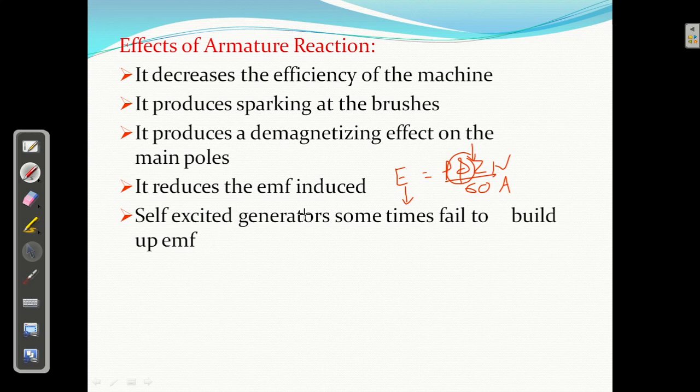And last effect क्या है? Self excited generator sometimes fails to build up the EMF. भाई EMF induce क्यों होता है? Because of self excitation, because of residual magnetism. अगर ये कम हो गया है, so obviously it will fail. Clear? So this may happen.